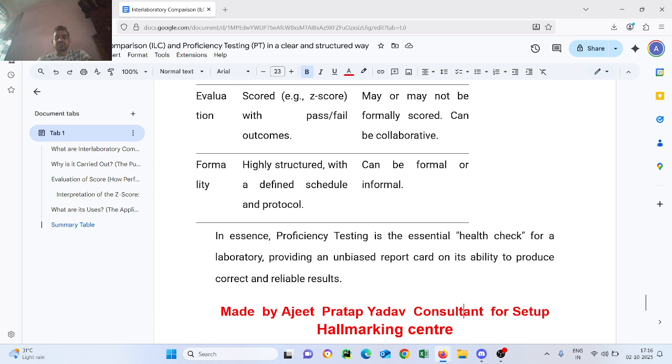In essence, proficiency testing is the essential health checkup for a laboratory, providing an unbiased report card on its ability to produce correct and reliable results.